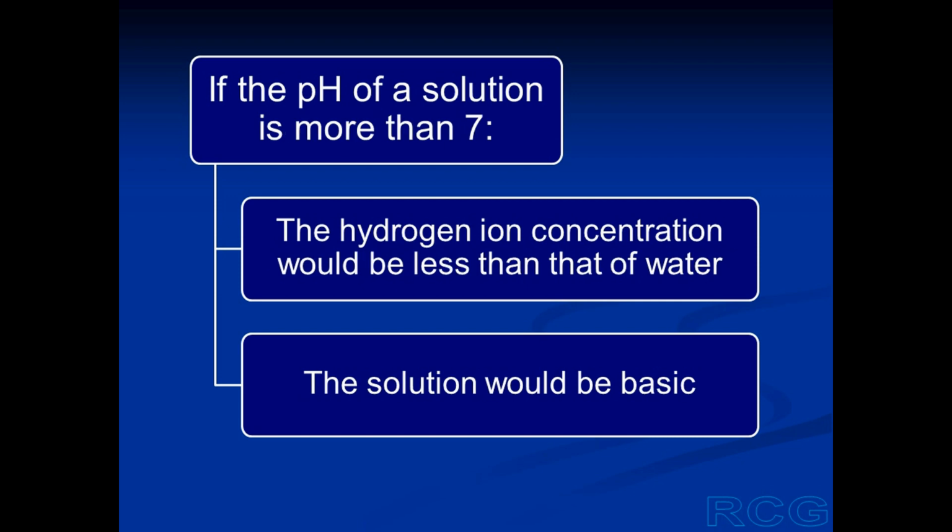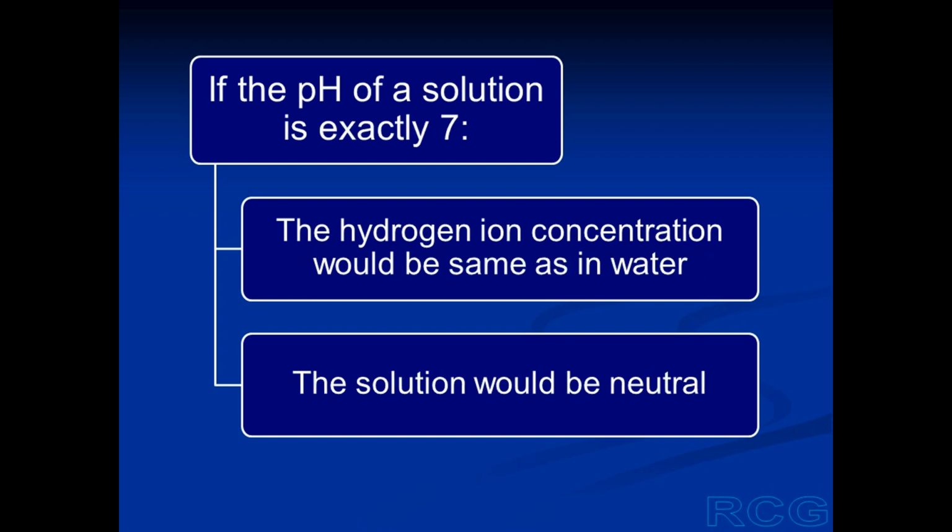If the pH of a solution is more than 7, that means more than that of water, it means the hydrogen ion concentration in this solution is less than that in water, and therefore this solution is basic.